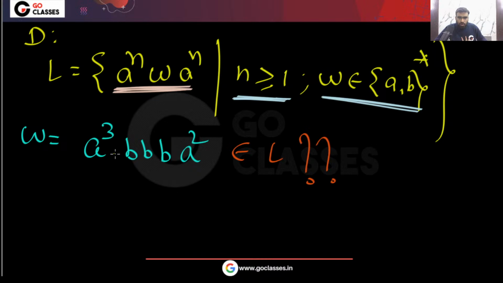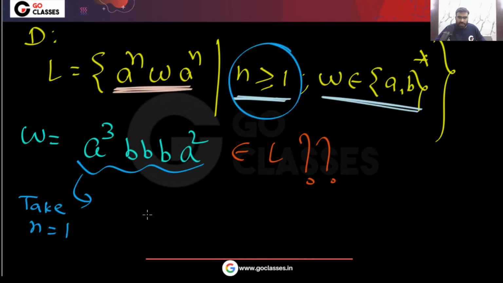Because if you are taking this as W, who told you to take this as W? Yes or no? If you are taking this as W and saying that this string does not belong to L, who told you to take this as W? What you can do here is take n equal to 1. In this language, you can take n equal to 1, because n is greater than or equal to 1.